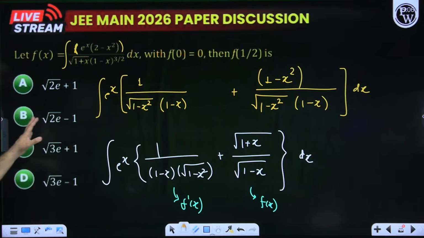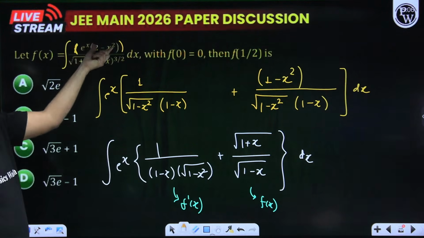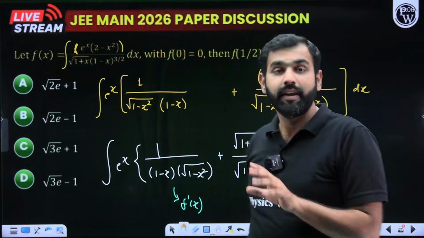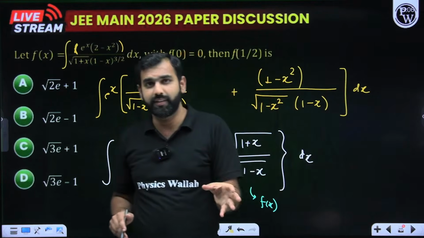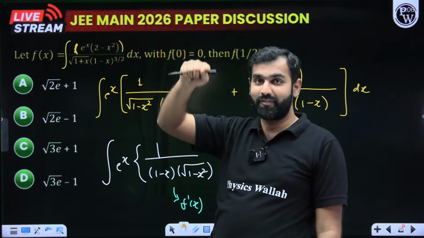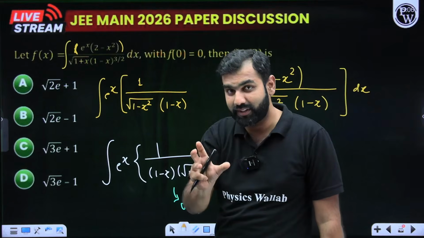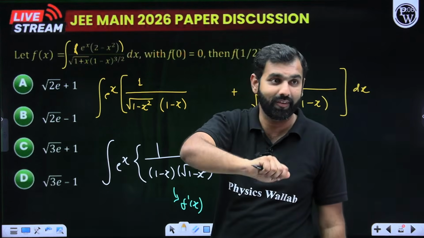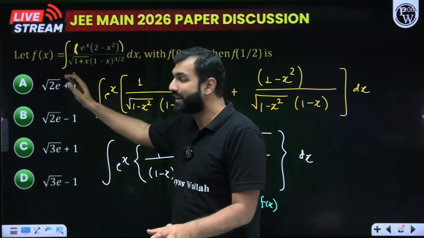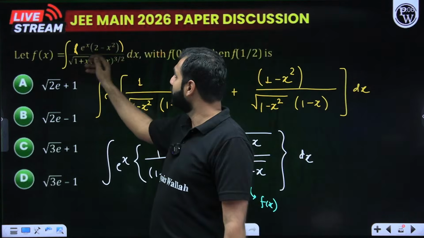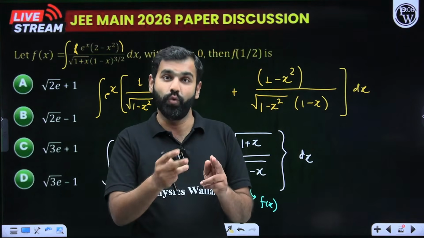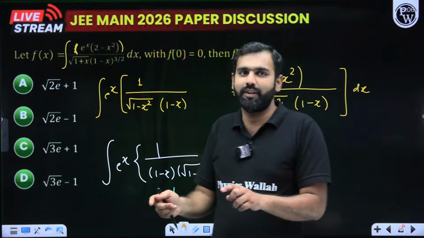The first thing which we are putting here is f of x, e to the power x times (2 minus x square) upon this. If you have watched, that's great, Karan. Thank you so much for highlighting that. If you have watched today's morning session, in which I gave you this example only, e to the power x times f of x plus f dash x, did I not tell you? The only challenge here is not integrating it, but splitting the summation into f of x and f dash x. If you could convert this expression into a summation of two functions where one is the derivative of the other, your job is done.